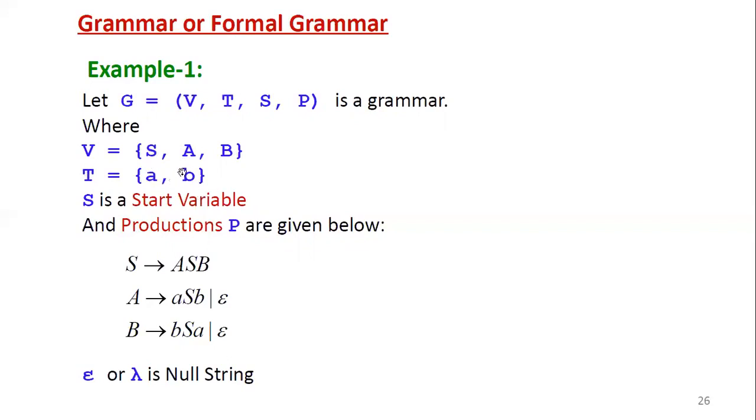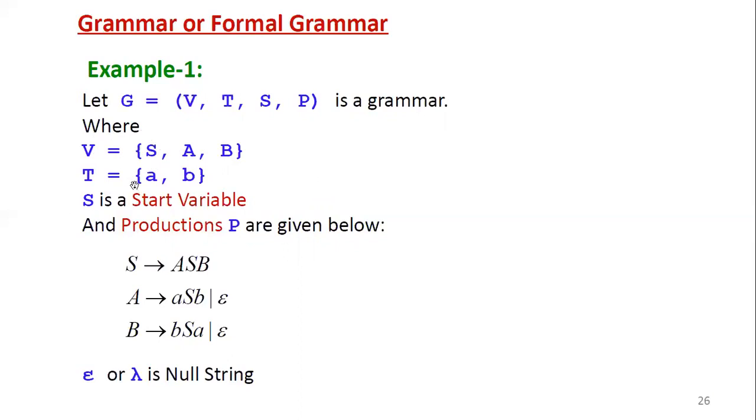You can even use a combination of digits also, then some operators also. Now T equal to {a, b, c}, lowercase letters. So as per our notations and restrictions, variables are uppercase letters, terminals are lowercase letters or digits or some operators like arithmetic and relational operators. Then in variables, we have three uppercase letters, that is S, A, B.